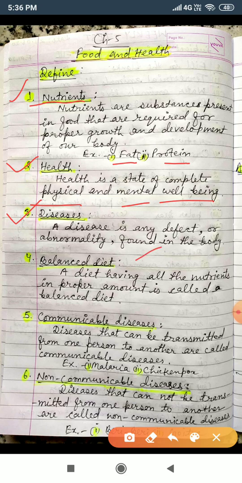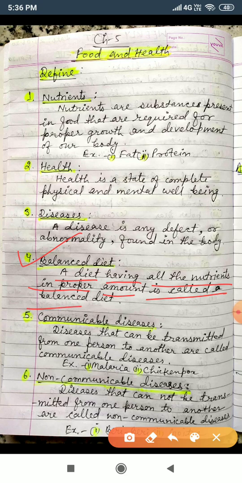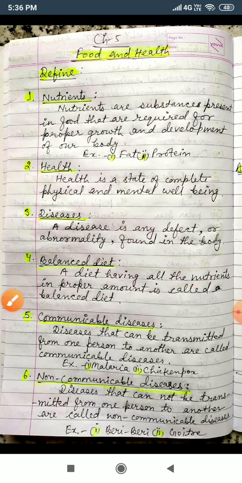Now move to the fourth number, that is the balanced diet. See this, balanced diet, BALANCED DIET. So what is the balanced diet? A diet having all the nutrients in proper amount is called a balanced diet. So this is the definition of balanced diet.